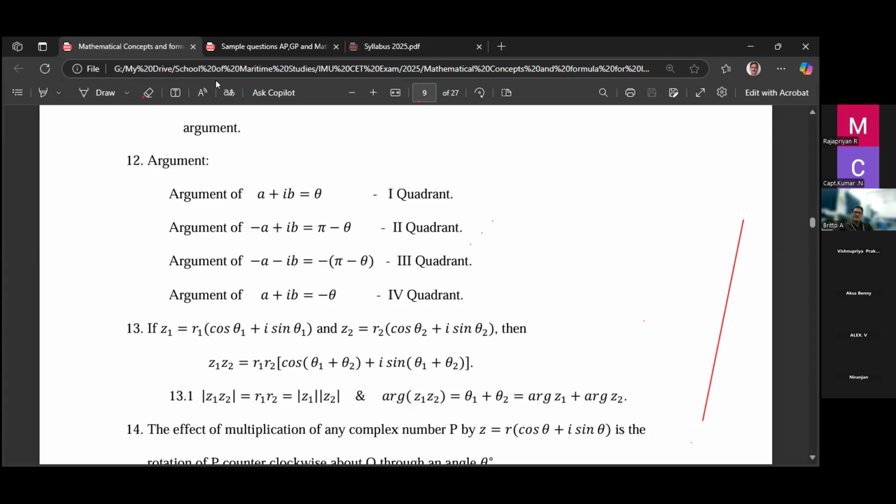Phi minus theta, which comes in the second quadrant. Both are negative, so it is minus a, minus b. You can draw it like this. The point here is a comma b. The same point with a negative x coordinate is minus a comma b. Here it is minus a comma minus b. Here it is a comma minus b. So based on this, you get a different argument.